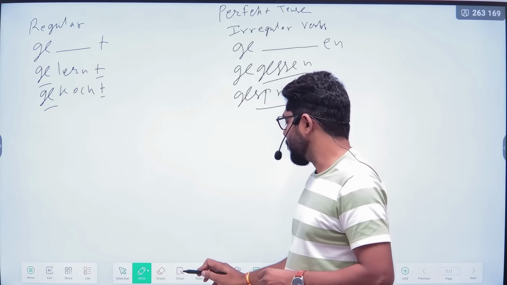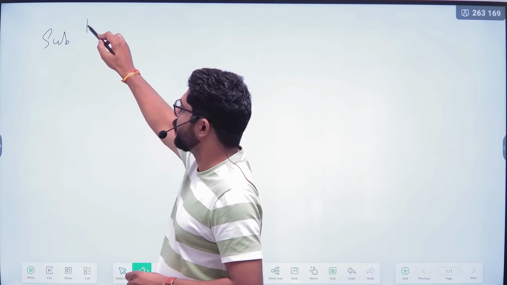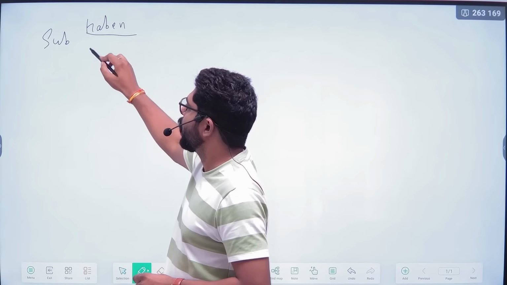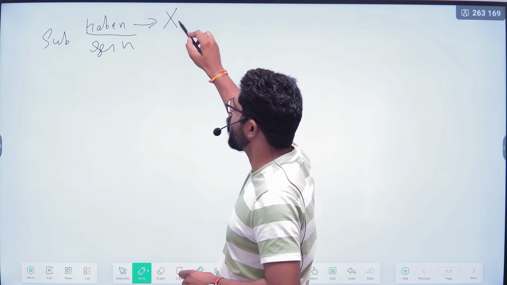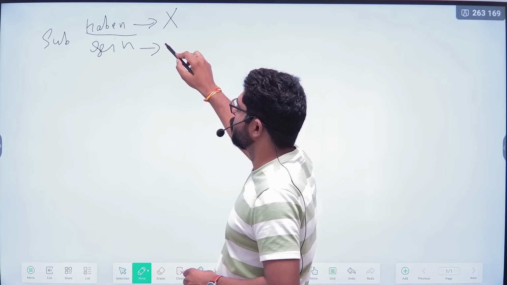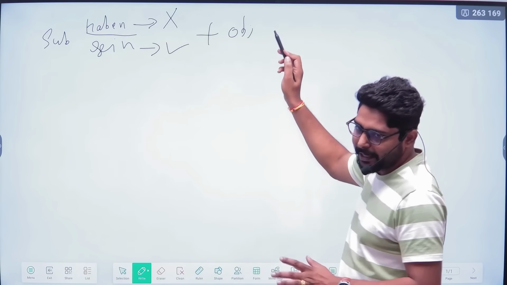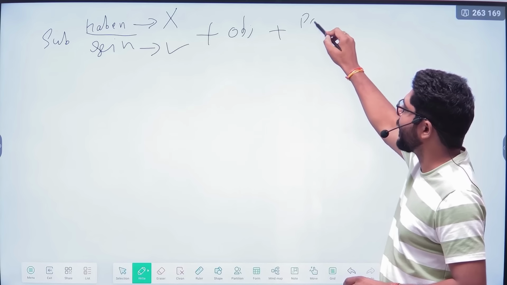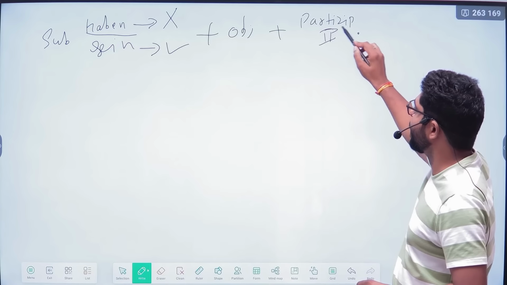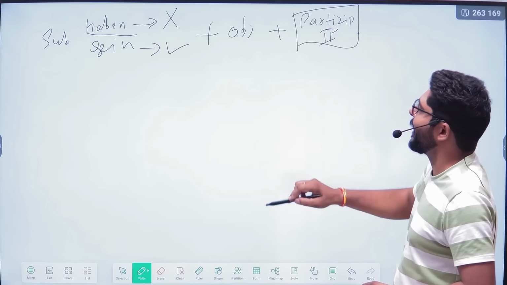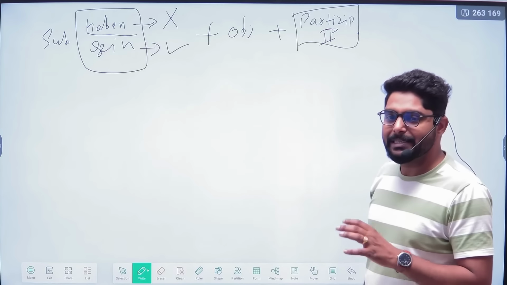Okay, how will we make the sentence structure? The sentence structure will be subject, then you need to do the haben conjugation or sein conjugation. Haben conjugation if there is no movement in the verb, and sein conjugation if movement is there in the verb, then the object or remaining things you can add here. And Partizip zwei. Partizip zwei means the perfect form of the verb will be at the end of the sentence, and the conjugation will be with haben or sein only.